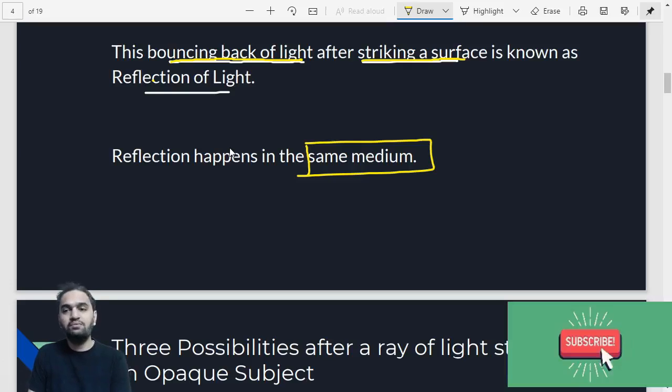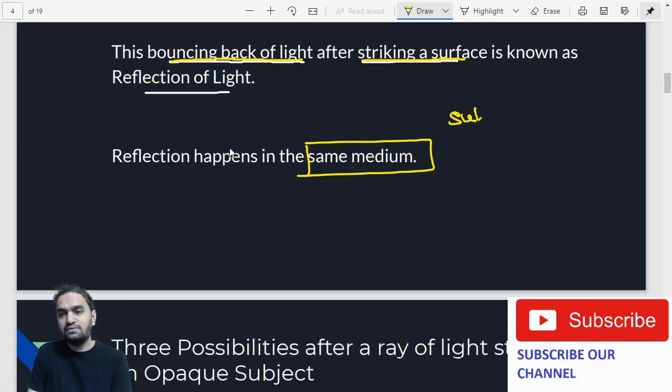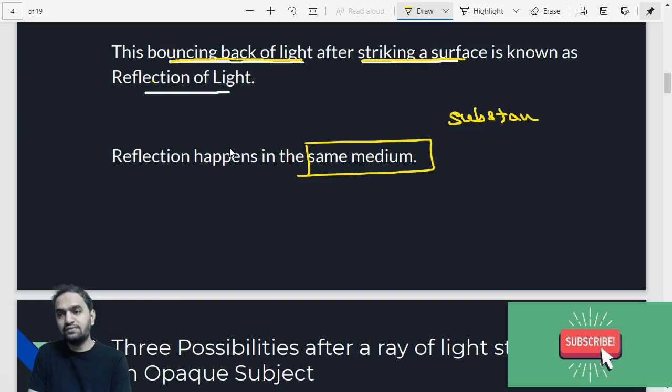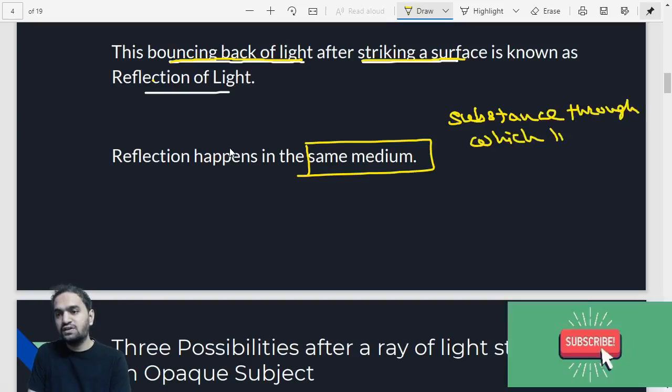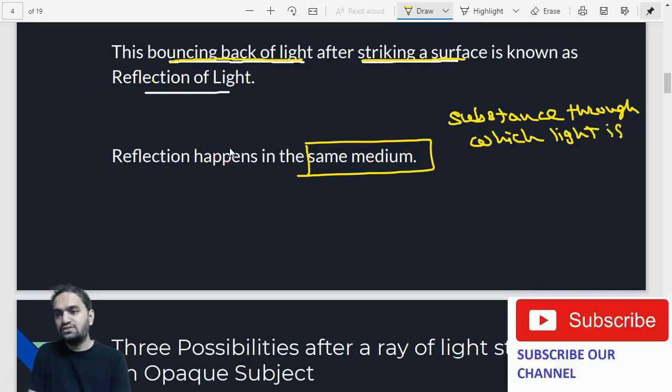Now what is the meaning of medium? Basically, medium is nothing but the substance. Medium is nothing but the substance through which the light is traveling.